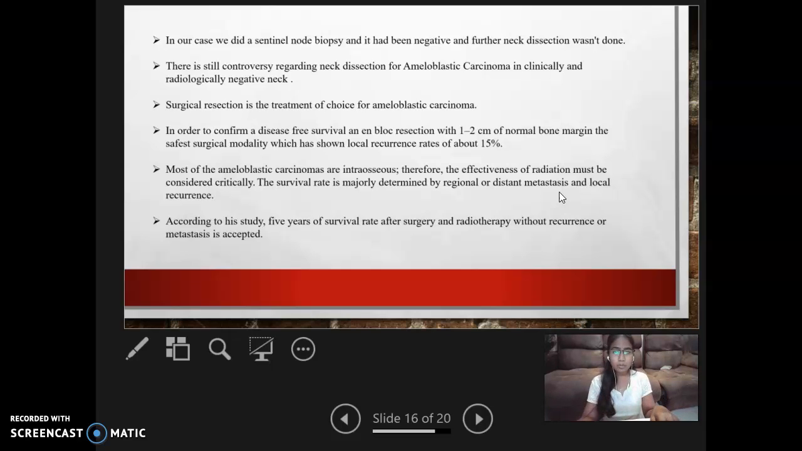Most of the ameloblastic carcinomas are intraosseous. Therefore, the effectiveness of radiation must be considered critically. The survival rate is majorly determined by regional or distant metastasis and local recurrence. According to this study, a 5-year survival rate after surgery and radiotherapy without recurrence or metastasis is accepted.